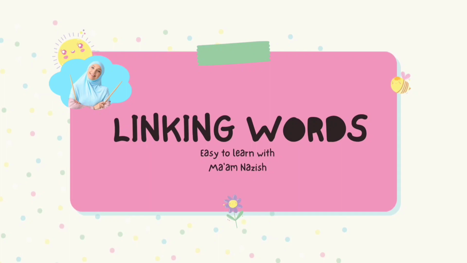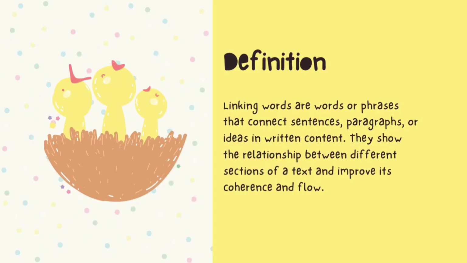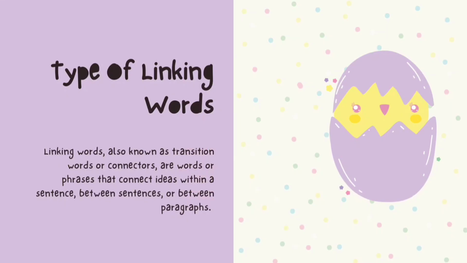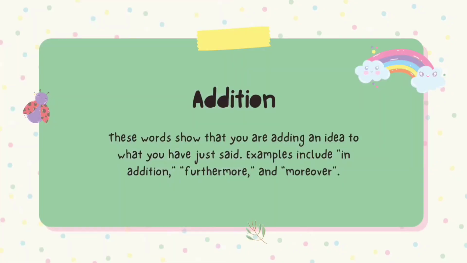Linking words. Definition: linking words are words or phrases that connect sentences, paragraphs, or ideas in written content. They show the relationship between different sections of text and improve its coherence and flow. Types of linking words. Linking words, also known as transition words or connectors, are words or phrases that connect ideas within a sentence, between paragraphs, and between sentences.